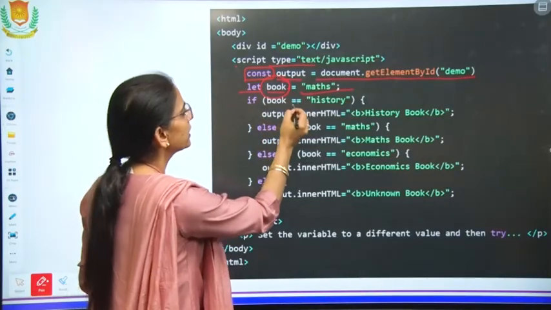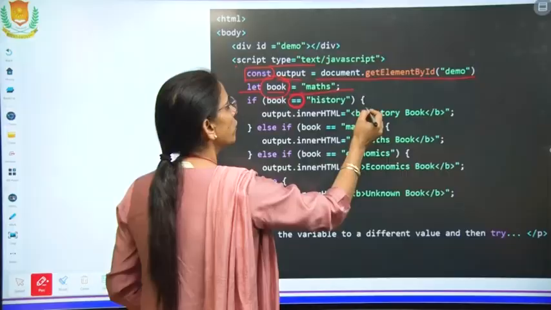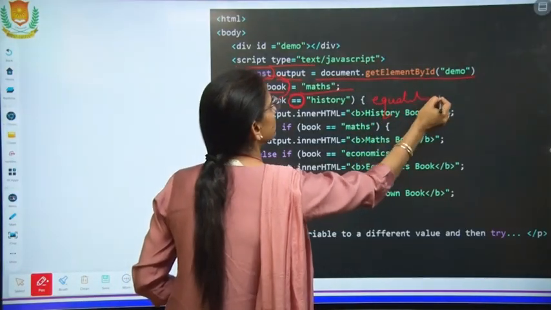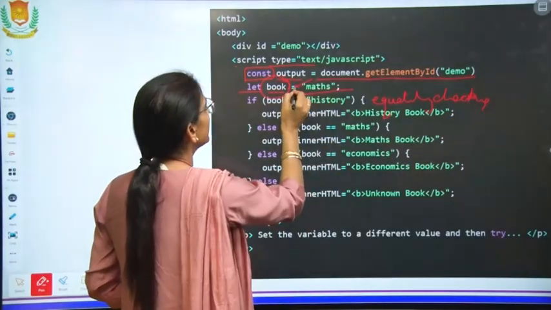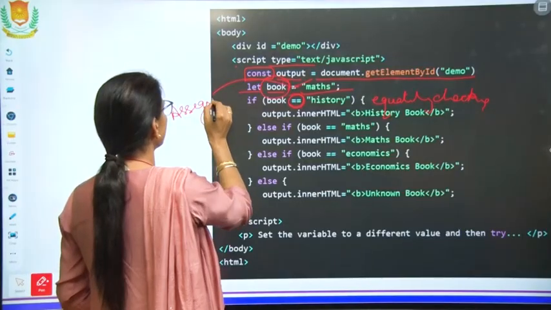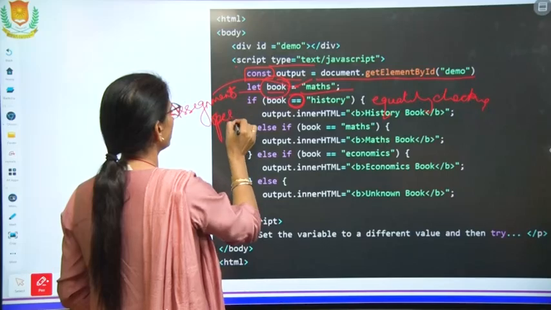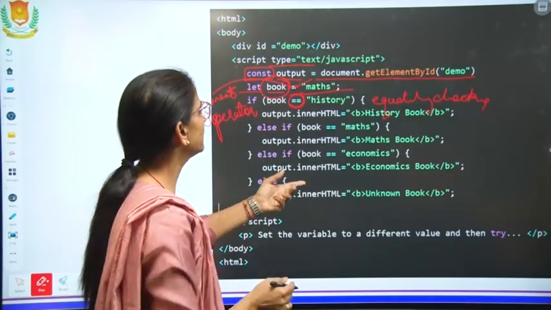If book is equal to, this double equal sign is used for equality checking. And the single equal sign is the assignment operator. There can be a difference in this.